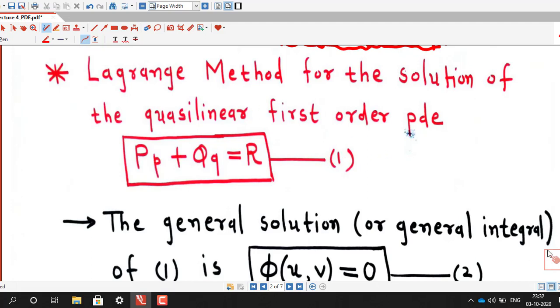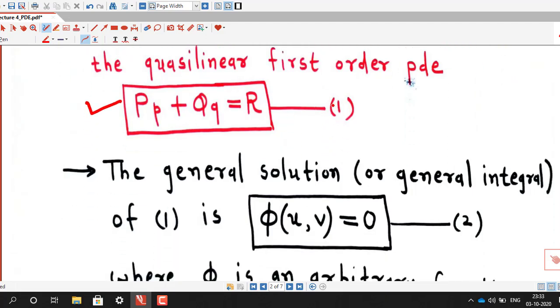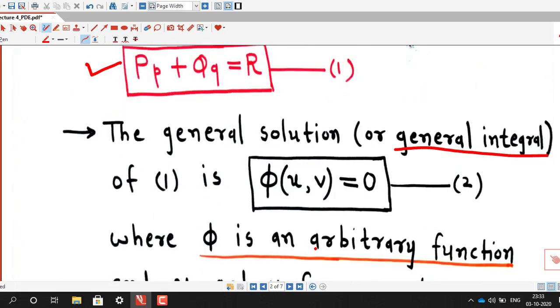Suppose we give this equation number 1. As I discussed, the general solution of equation 1 is always in this form: arbitrary function phi of u, v equal to 0. Another name for the general solution is the general integral, where phi is an arbitrary function.